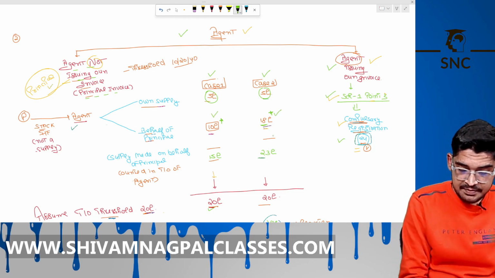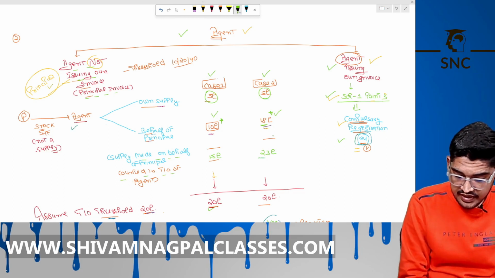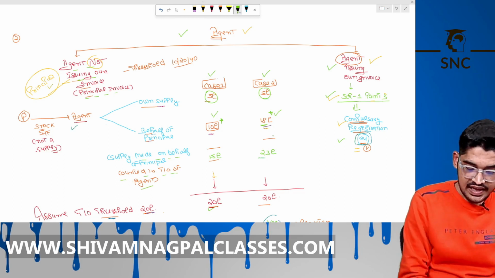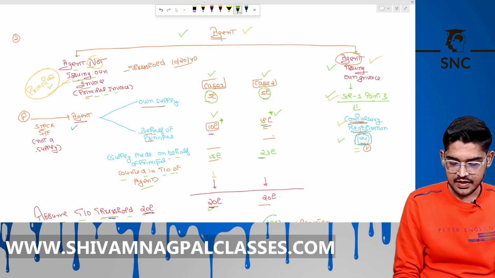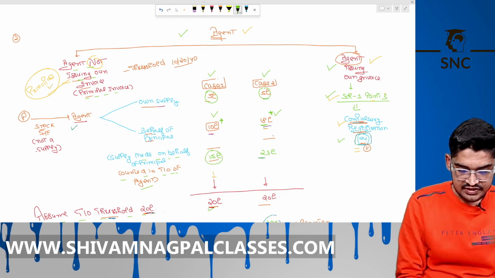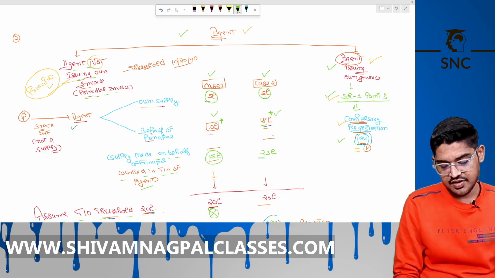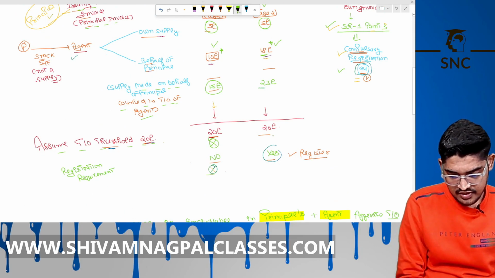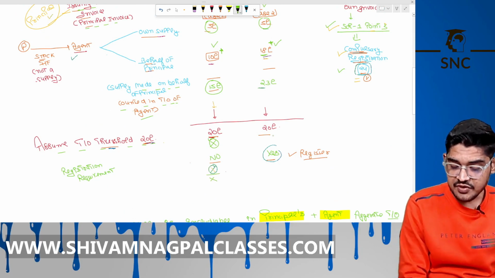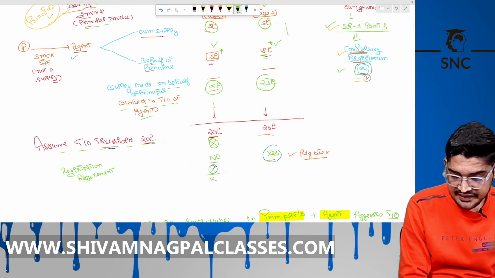Okay, supply made on behalf of the principal is counted in the turnover of the agent. Assume the turnover threshold is 20 lakh rupees. So it is 15 lakh, threshold not crossed, then no registration. Here it is 23 lakh, 18 plus 5.